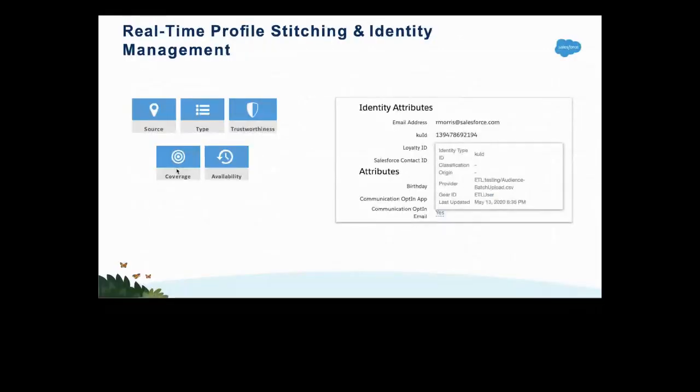So this is real-time profile stitching, as you asked me. How will Interaction Studio convert an unknown user to a known user? The biggest question. How can IS identify a person? It's completely based on cookies, guys. The cookie is the main important term, or the product, that we leverage.